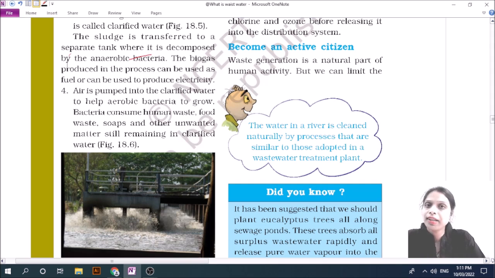We can't deny waste generation, but sometimes you can see that a drain is open and overflowed, and in rainy seasons it is flooded with mud and comes onto the road.